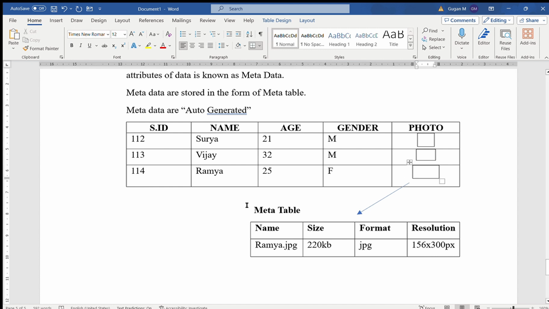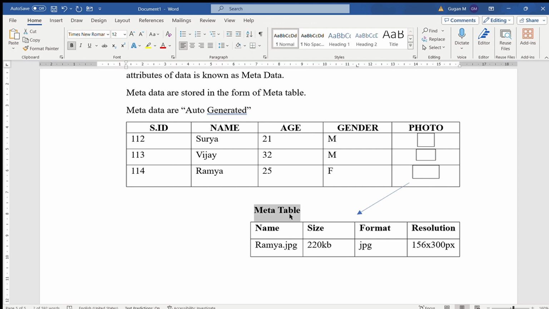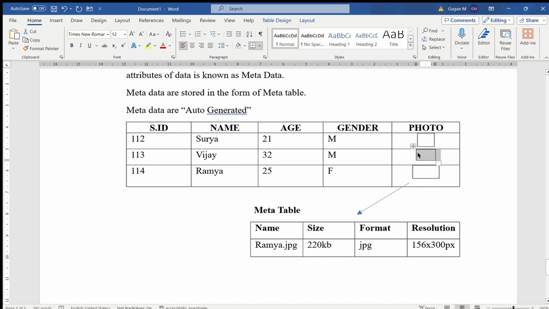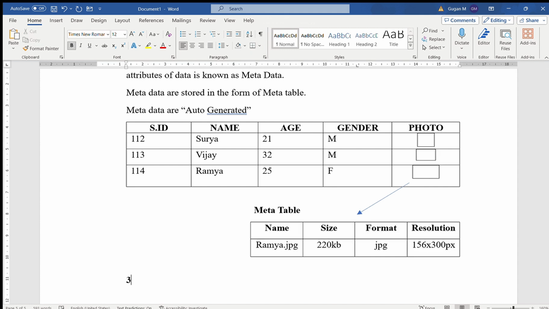The details of this data are known as metadata. The table which has the metadata is known as the meta table. Similarly, the data of the other image also has a meta table, which has the name, size, format, and resolution of that particular image. Whose image? Vijay's image.